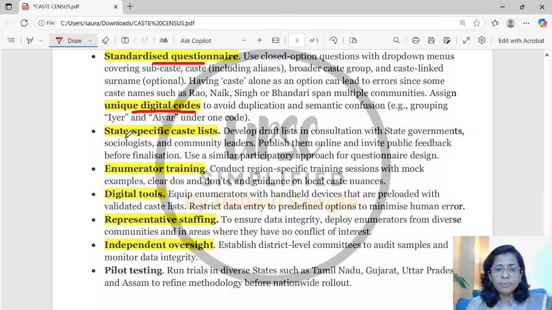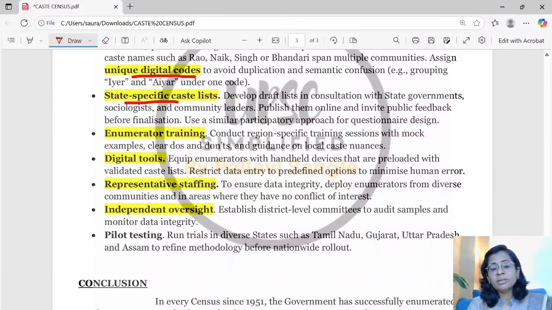This caste list, if made on a state-specific basis, will be very helpful, because variations in the caste across states are very well understood by the state government, sociologists and community leaders residing in that state. If they come together collaboratively, a participatory approach for caste census will happen, and the questionnaire design will be very accurate and apt. This can be one of the important suggestions for good carrying out of the caste census. If the center itself is doing all these things, variations across states might not find a place in that census. There might be some errors in the caste census, so this can be avoided by this suggestion.